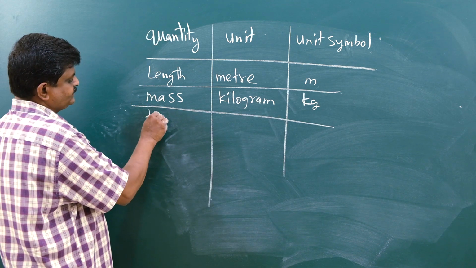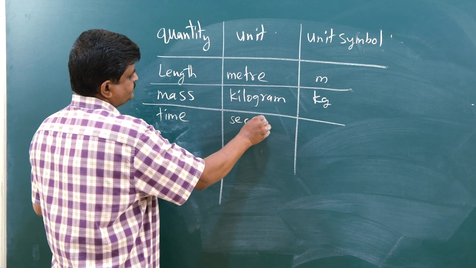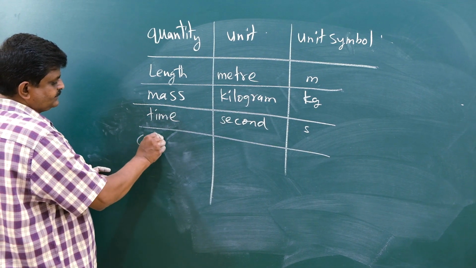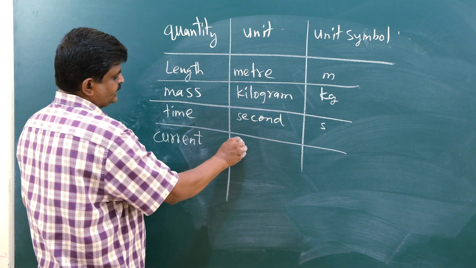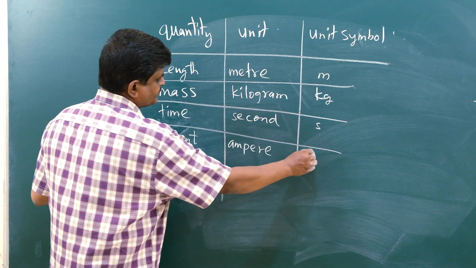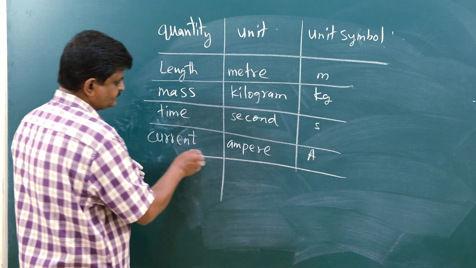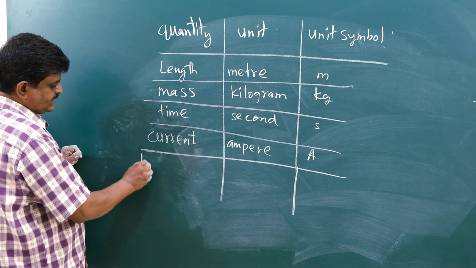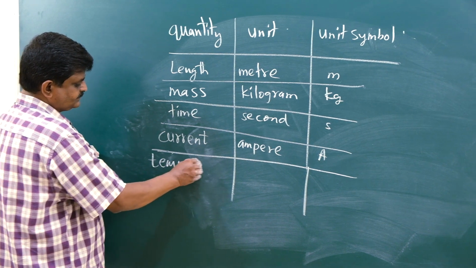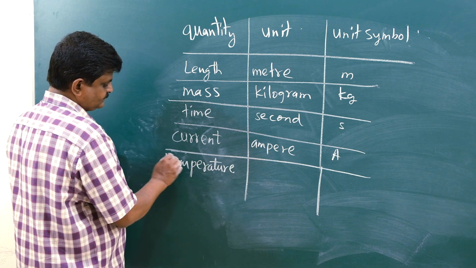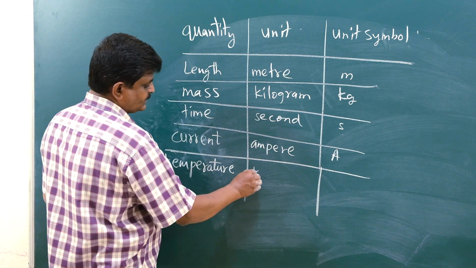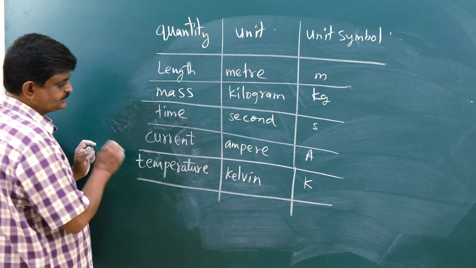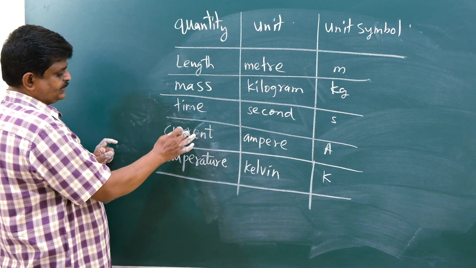Next, time. The unit is second, symbol s. Next, current. The unit is ampere. The symbol is capital A. Next one is temperature. Temperature unit is Kelvin. Symbol is K. 1, 2, 3, 4, 5.